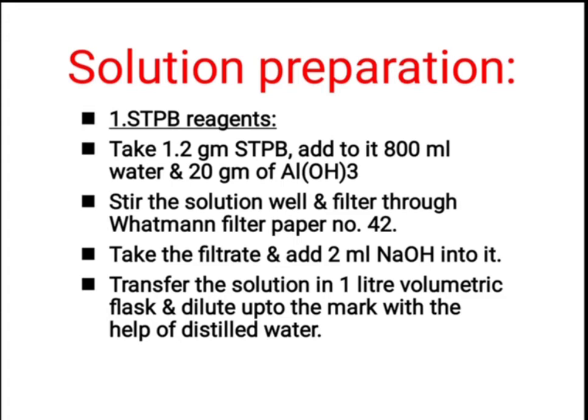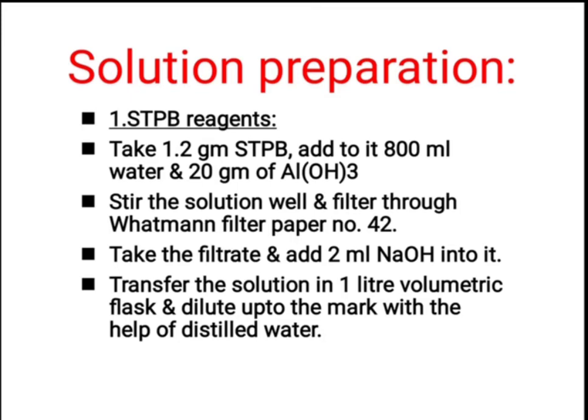Stir this solution well and filter it through Whatman filter paper number 42. Now take the filtrate and add around 2 ml of sodium hydroxide into it. Then transfer this solution into a 1 liter volumetric flask and dilute up to the mark with distilled water. So this is the STPB solution we have prepared.